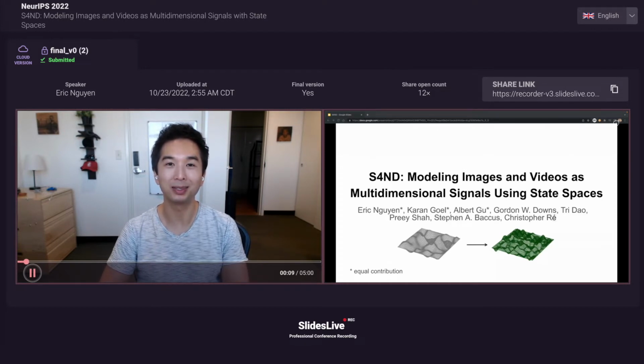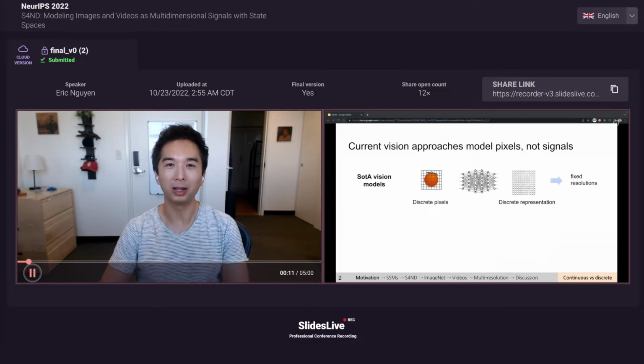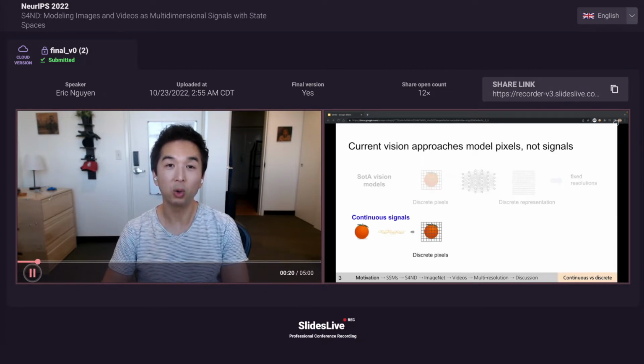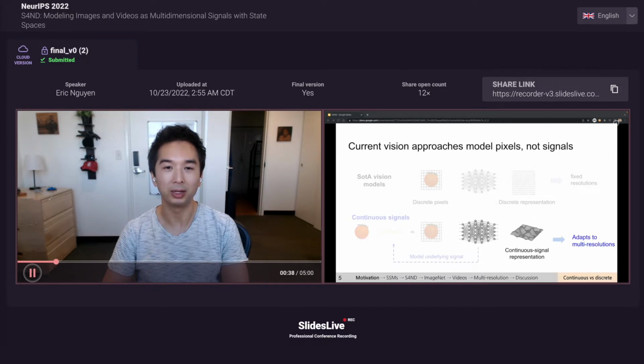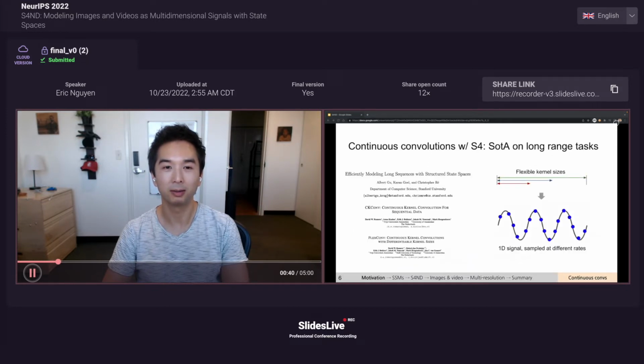A commonality between all state-of-the-art vision architectures is that they model data as discrete pixels, and therefore understand fixed resolutions. But the visual world is made up of multidimensional and naturally continuous signals, where images are just discretizations of these signals. Our key contribution is a model that's both competitive with state-of-the-art architectures and that models the underlying continuous signals, which allows it to adapt to multiple resolutions.